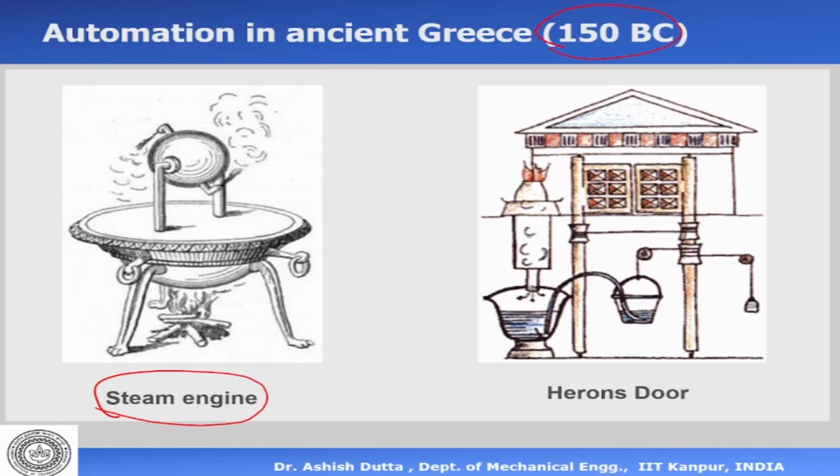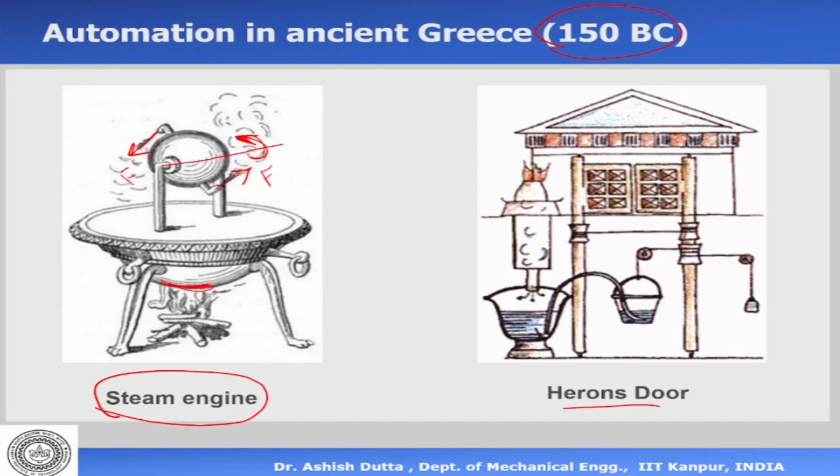How this works is that they would burn fire under this container, which contains water, and steam would be produced. Now, in this hemisphere, you can see steam will come out from these two directions. And about this axis, there will be a moment generated. So if there is a force here and a force there, which are in opposite directions, it will tend to rotate about this axis. Now, this is probably the first example of the steam engine.